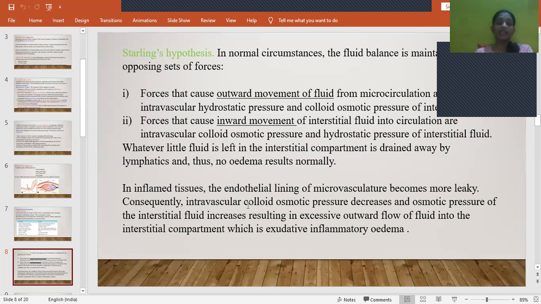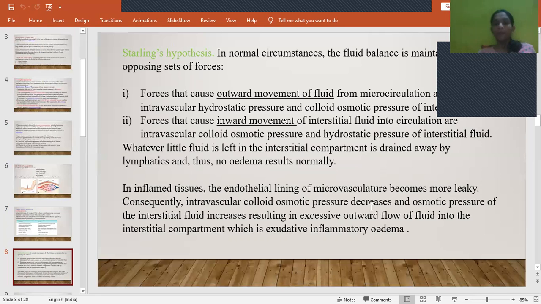The intravascular colloidal osmotic pressure, which we see in case of inward movement, will be decreased, and the hydrostatic pressure of the interstitial fluid will be increased. So as there is an increase in the hydrostatic pressure in the interstitial fluid, the fluid present in the interstitial space will move toward the lowest intravascular colloidal osmotic pressure.